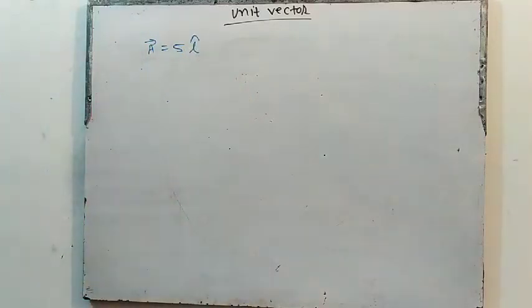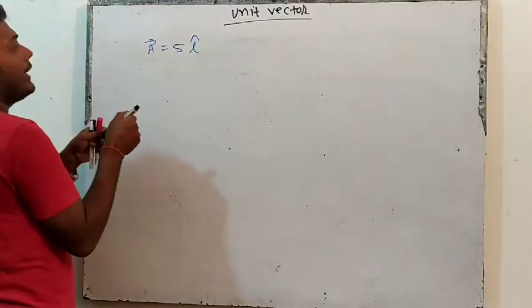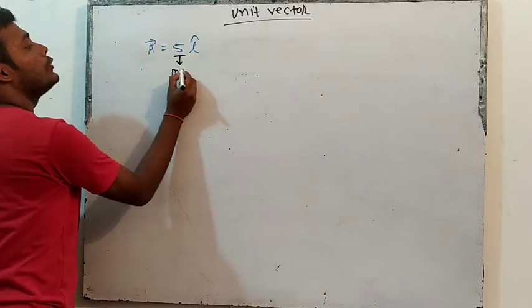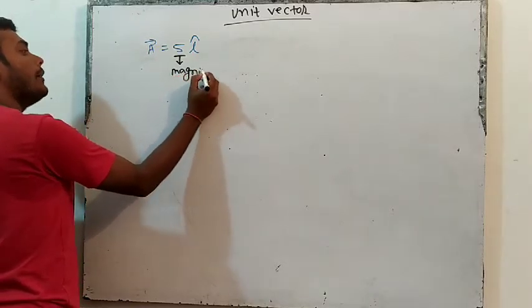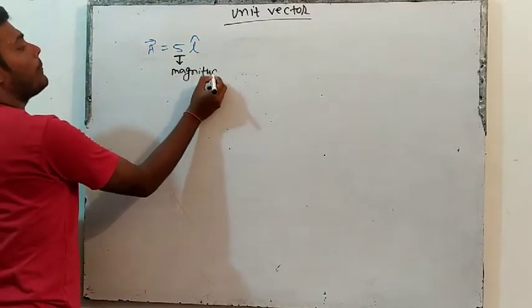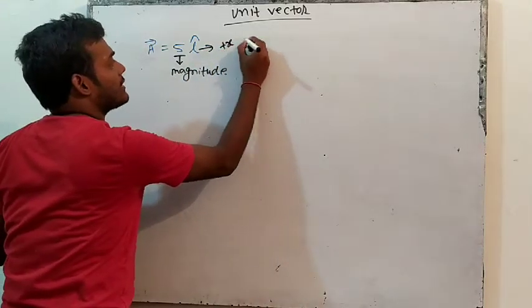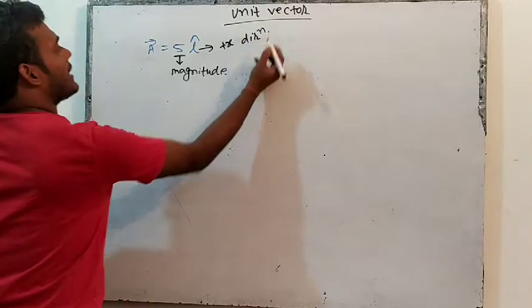What does it mean? A vector is equal to 5 I cap. That means this is a vector whose magnitude is 5 in x direction. What is this 5? This is the magnitude of the vector. And this I cap is just indicating plus x direction.